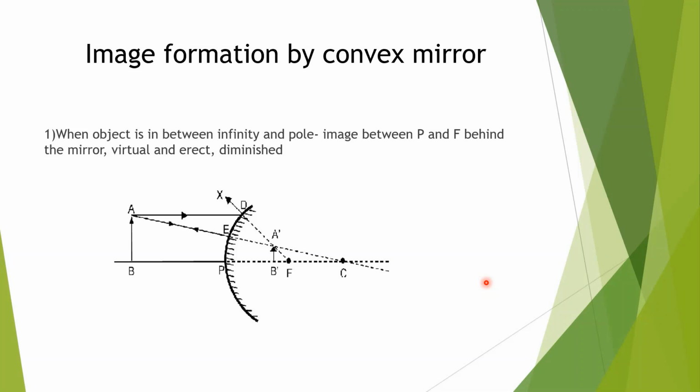Rays are not actually intersecting, that's why it is virtual, and if it is virtual then it is erect, and the size will be diminished, meaning smaller. So whenever the object is placed between infinity and pole in a convex mirror, its image will be formed between pole and focus, behind the mirror. It will be virtual, erect, and diminished.